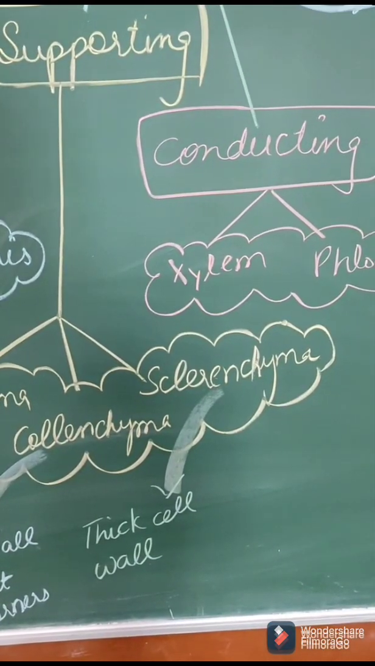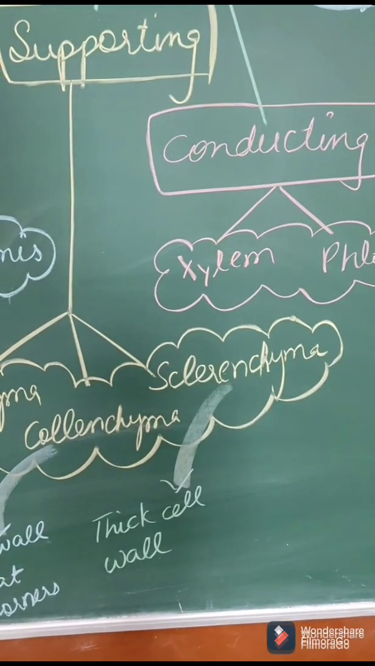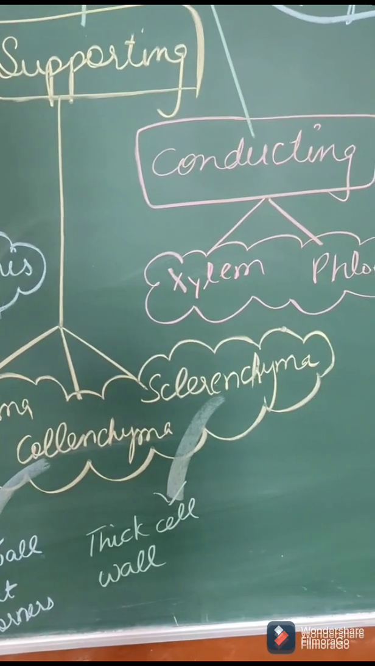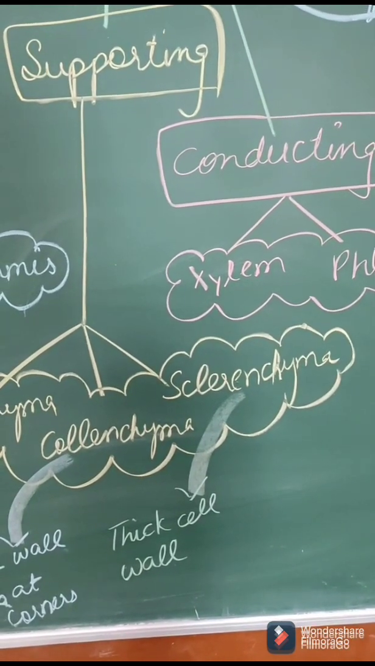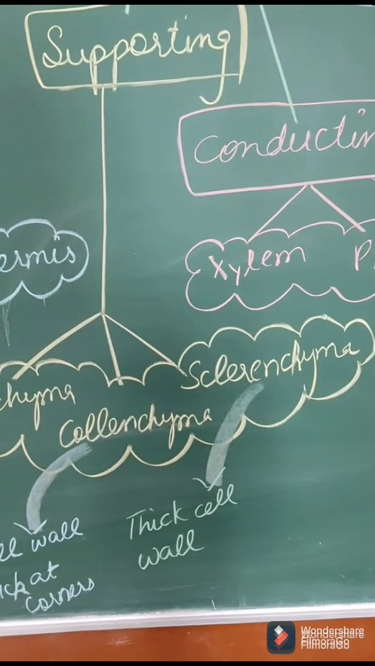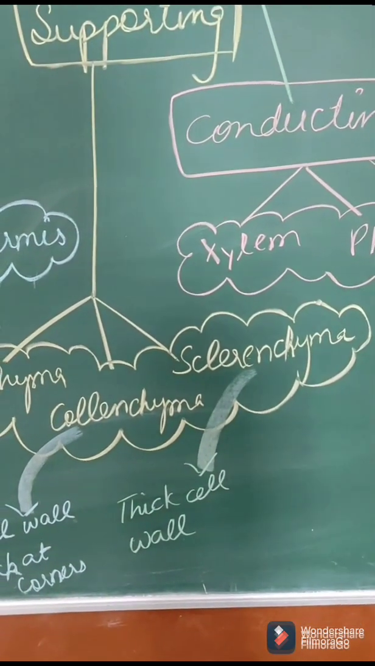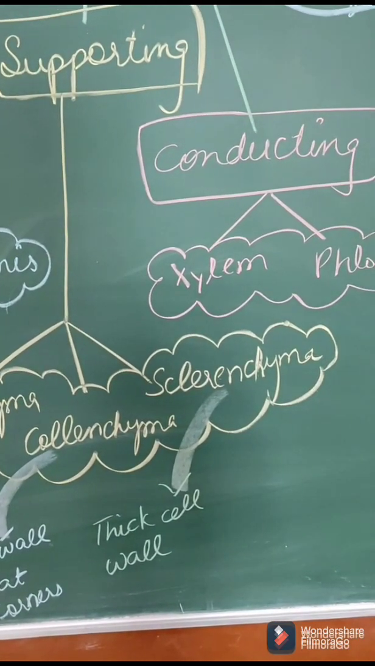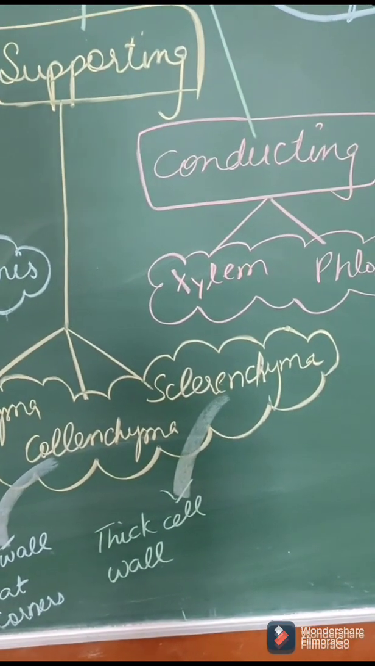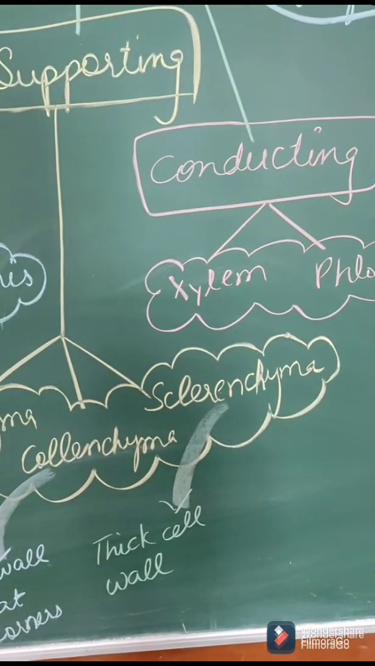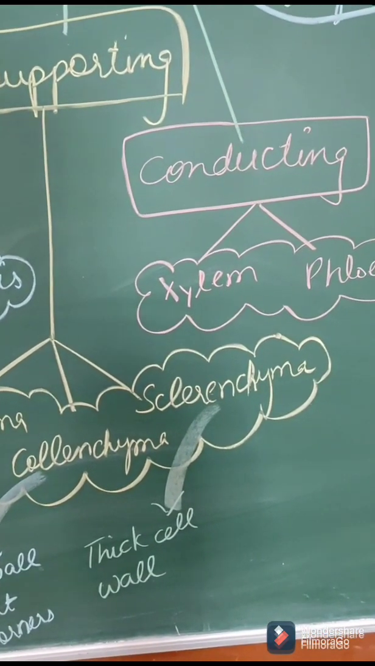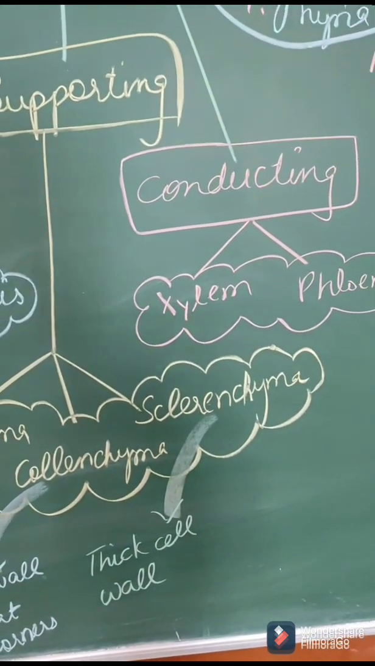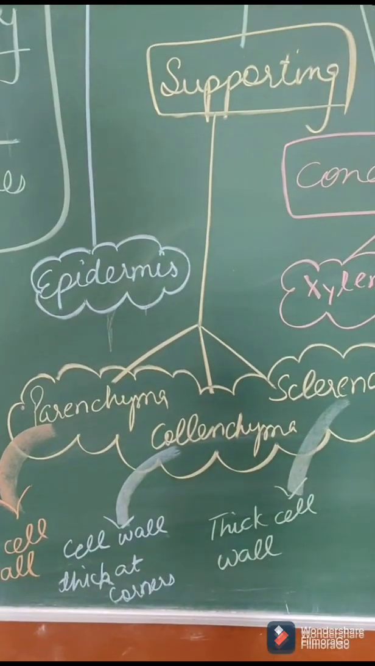Next we have sclerenchyma, in which the cells have thick cell walls, and these cells are dead cells. They always provide support and mechanical strength to the plant. These are of two further types, sclerenchyma fibers and sclereids. Sclereids are also known as stone cells, right? When you eat a pear or apple, the grittiness inside that fruit is due to the stone cells, which are a part of sclerenchyma. So with this, supporting tissue is completed.